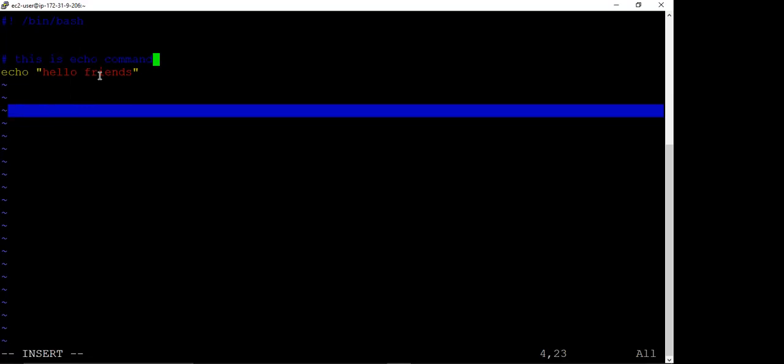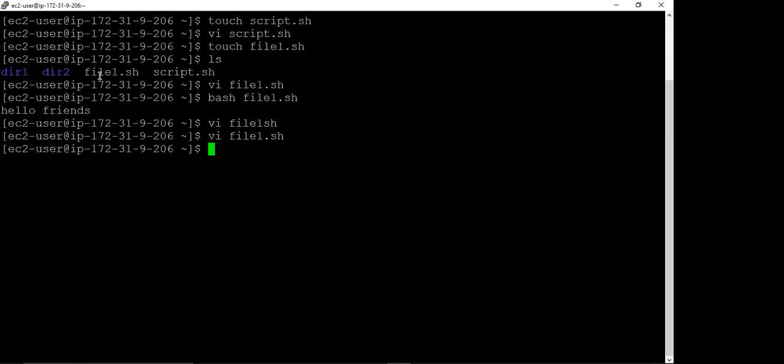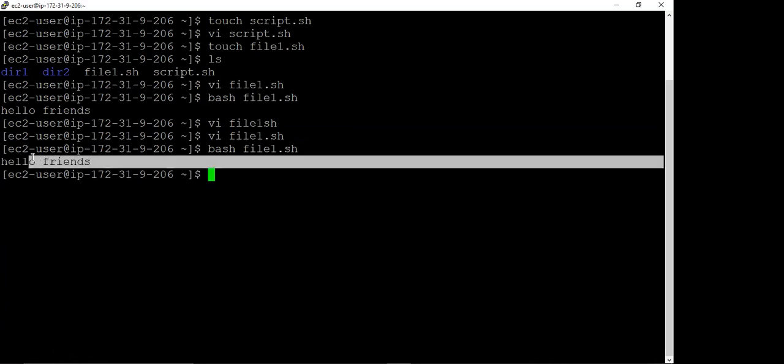If we save this and run this, to execute the file we write bash file1.sh, and if we press enter, now see we have the same hello friends, and there is no comment. So in this way you can make a comment.